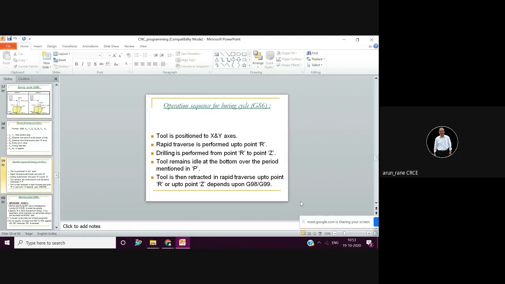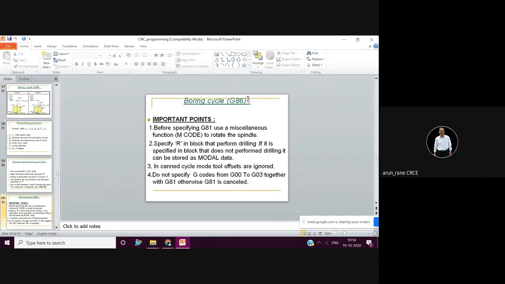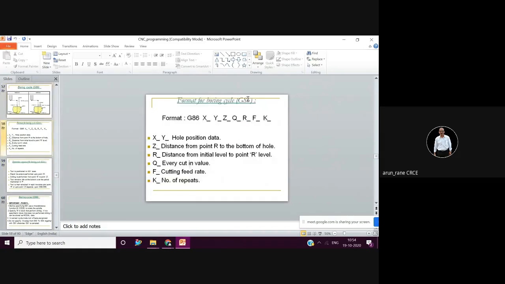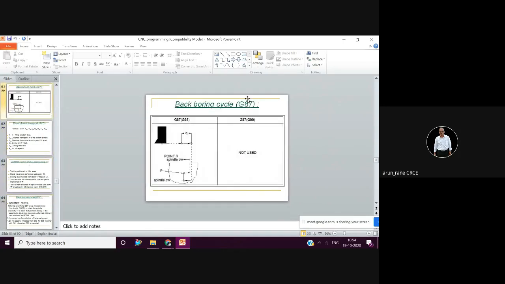So this is the operation sequence. That is, the tool is positioned to x and y axis. Then rapid traverse is performed up to point R. Then from R to Z, it will go down. Then it remains idle. Then it retracts, and then again it returns rapidly up. This you don't need to bother about. The important point is the diagram. This diagram you have to remember, and this syntax G86. These two things you have to remember. The rest of the things you don't have to remember.